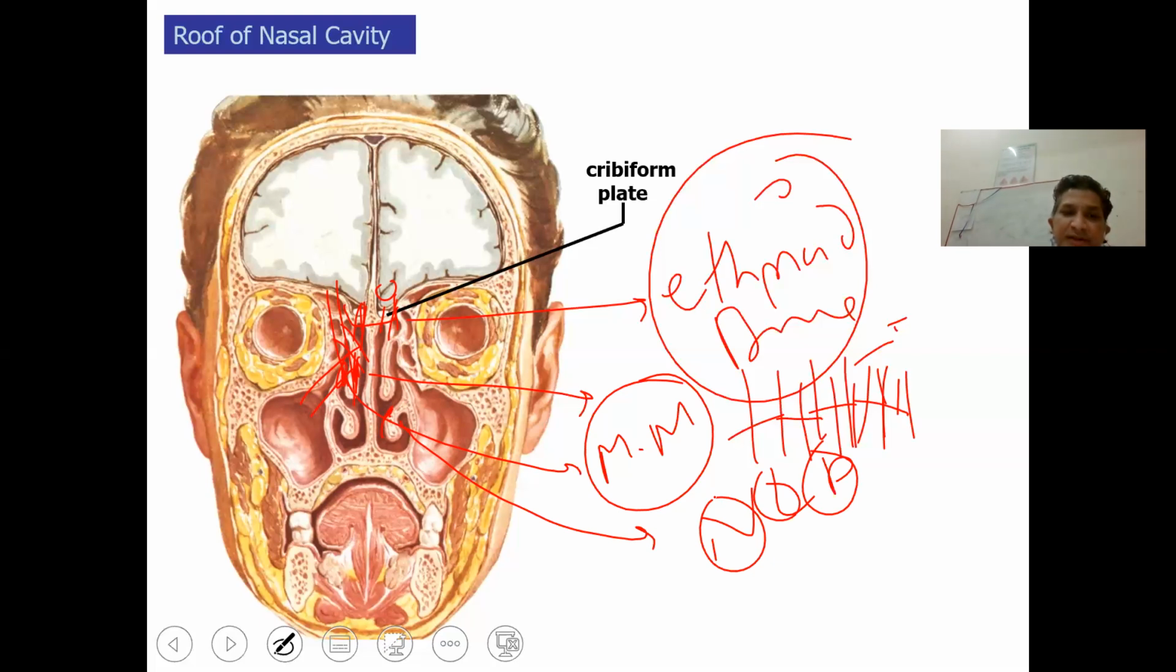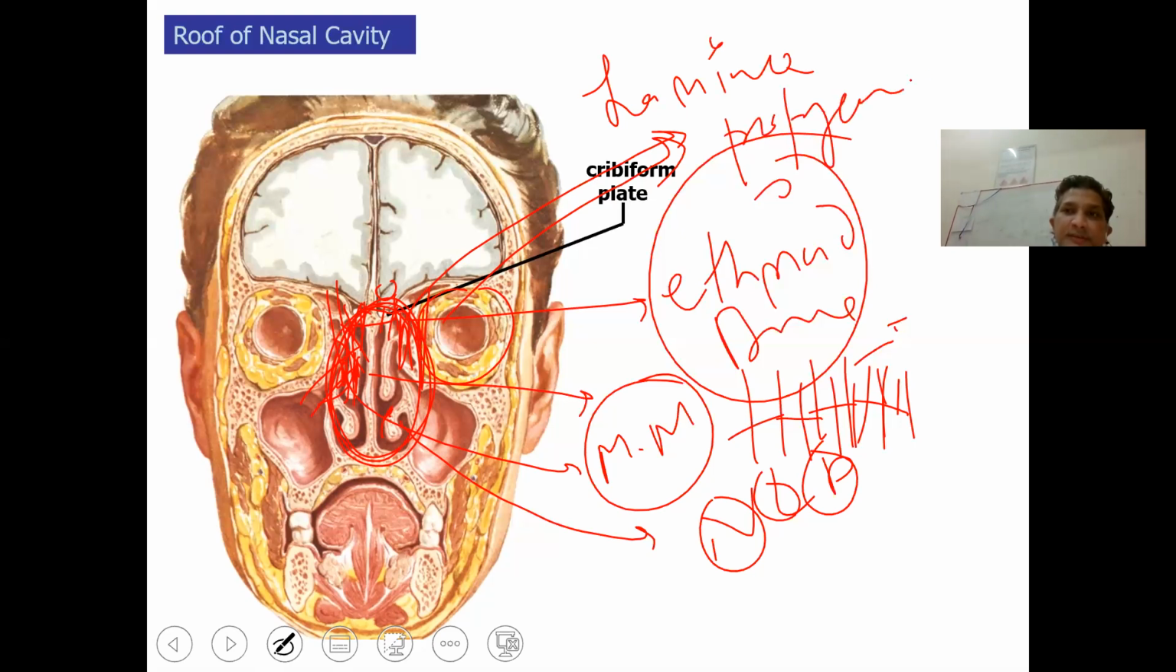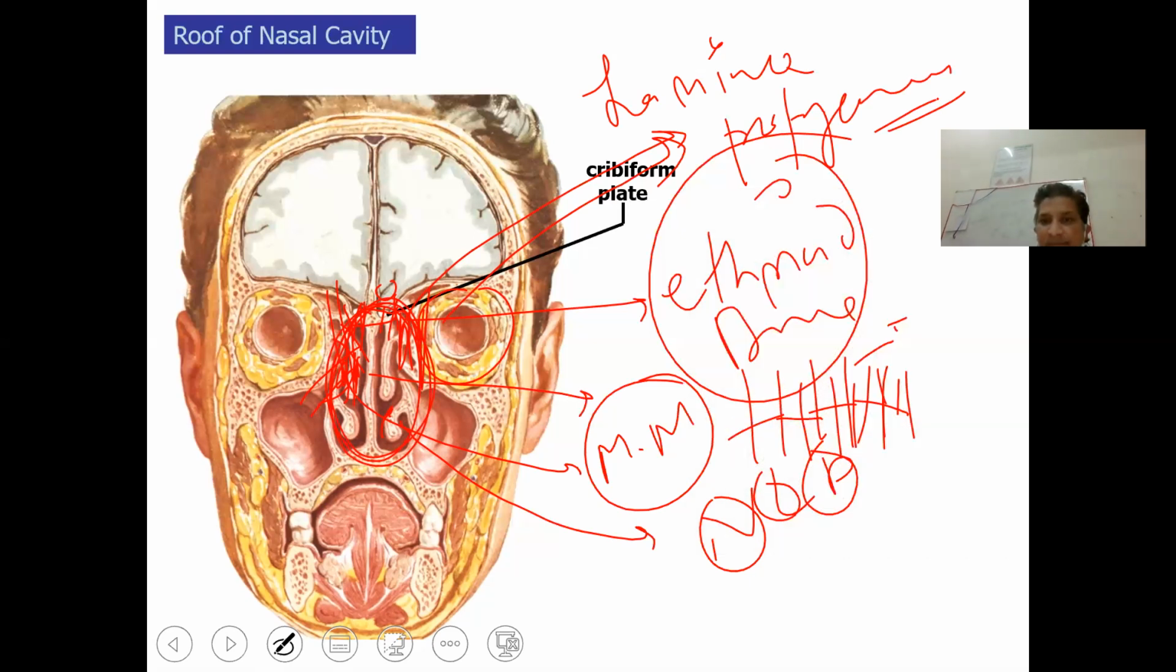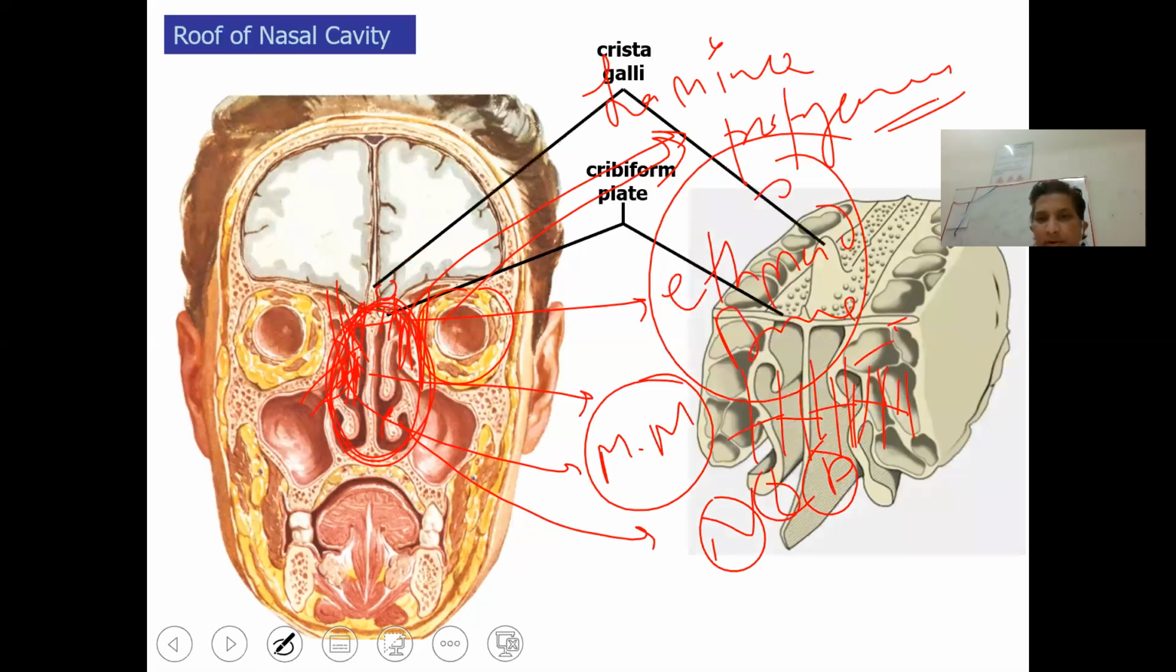And we have already discussed lamina papyracea. Lamina papyracea is a thin bone which separates the orbital cavity from the nasal cavity. See, this is the nasal cavity. It takes height between the orbital cavity up to the cribriform plate. So the thin plate of bone is called lamina papyracea. So this is supposed to be the orbital.